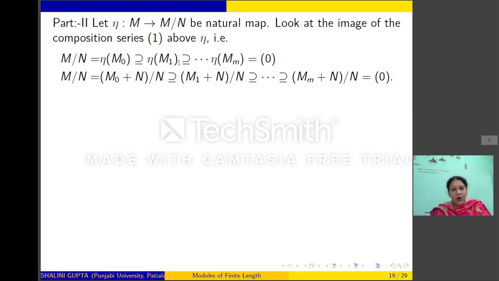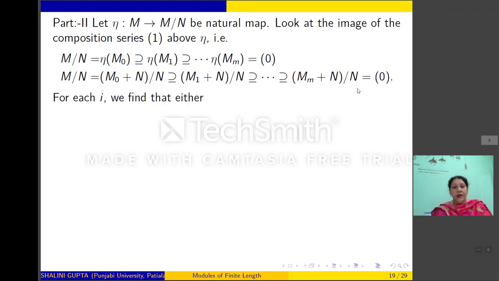Now, let us see what should be the image of M1 under eta. M1 is a submodule of M. We know that there is a one-to-one correspondence between submodules of M containing N and submodules of M/N. Now eta(M1) will be a submodule of M/N. So it should be something like this, (M1 plus N)/N. Similarly, eta(Mm) should be (Mm plus N)/N.